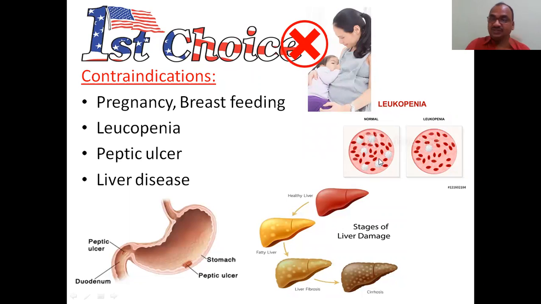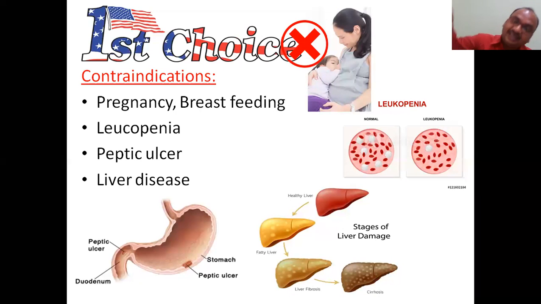So since this drug suppresses the immune system, if the patient is already suffering with leukopenia, don't give this drug because again there is a suppression of the immune system. That's why you should not give it at all, leukopenia will come. Leukopenia means fewer leukocytes. In such a case, don't give because it is very dangerous.